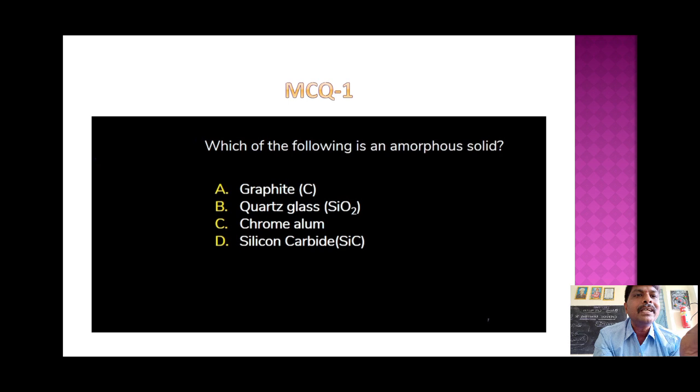Quartz glass: just now I told you glass is an amorphous form. Chrome alums are crystals. Alums are double salts, so they are ionic compounds and crystalline solids. Silicon carbide, try to remember, has another name, carborundum.